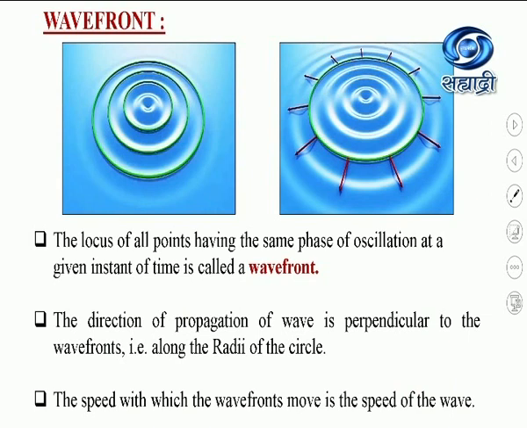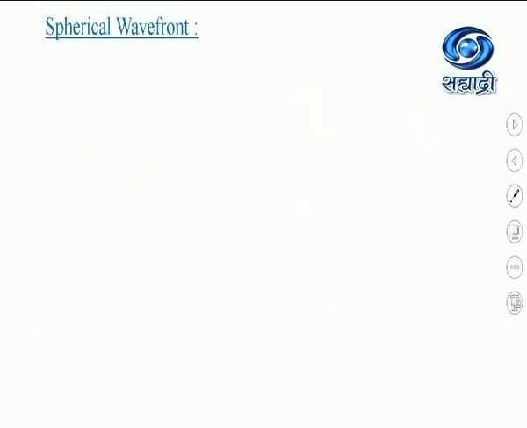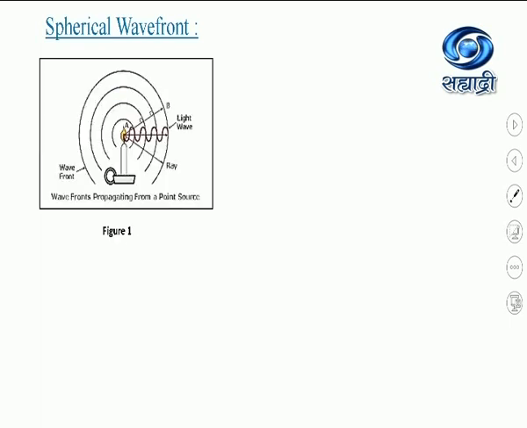Now, the wavefronts which are formed on the water surface travel in two dimensions, and therefore these wavefronts are called circular wavefronts. But in case of a source of sound or source of light, the waves travel in all directions and propagate in three dimensions, and therefore we have to understand what is a spherical wavefront.